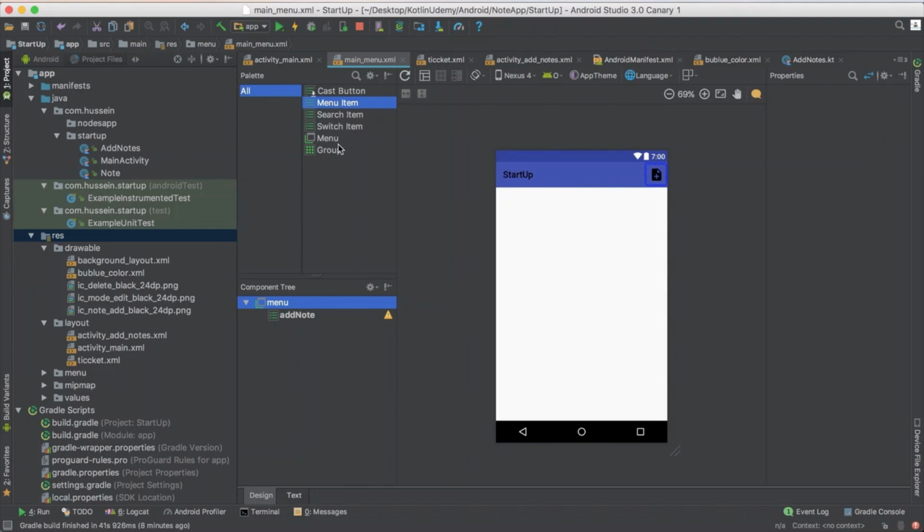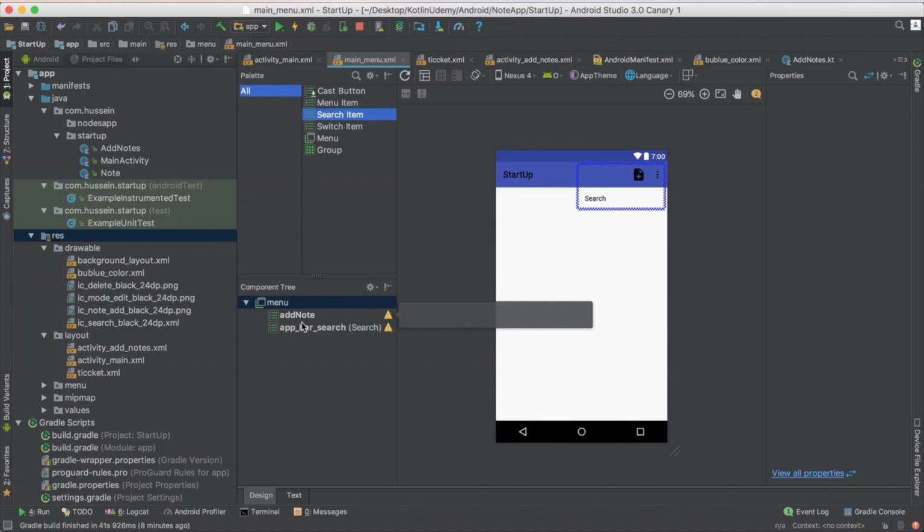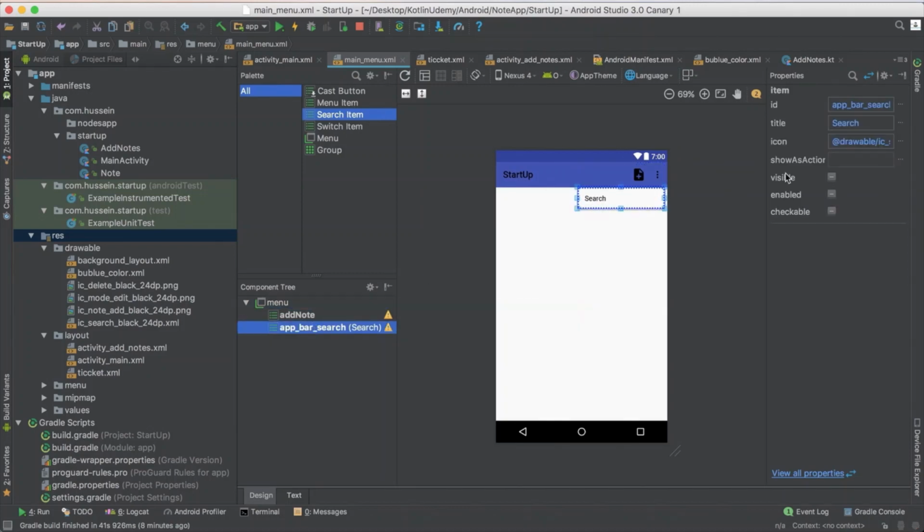You could add more menu items, like for searching, for switch, different types of menu items, a group of items in the menu. For now, I want to use the search one. So let me also take it, because I need later on to allow people to search. This item we would use for searching.